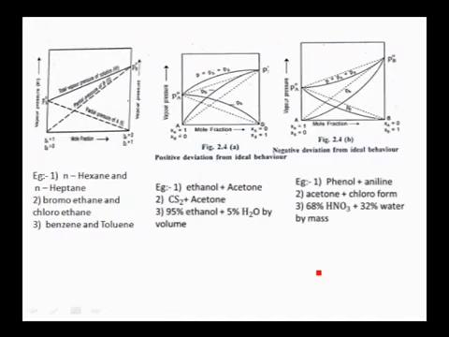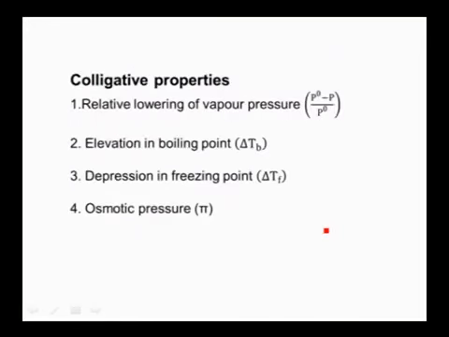And this is the graphical representation which indicates ideal and non-ideal solutions. The first one indicates ideal solution, the second one indicates non-ideal solution with positive deviation, and the third one indicates non-ideal solution with negative deviation. And these are some examples given here for ideal and non-ideal solutions, which show positive as well as negative deviation. And coming to the colligative properties.